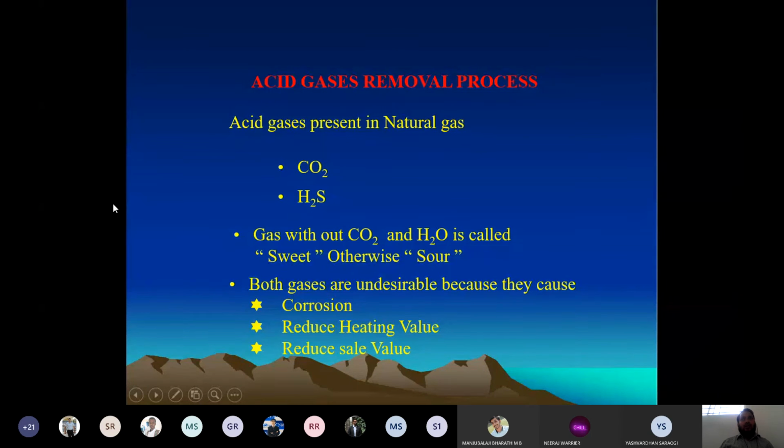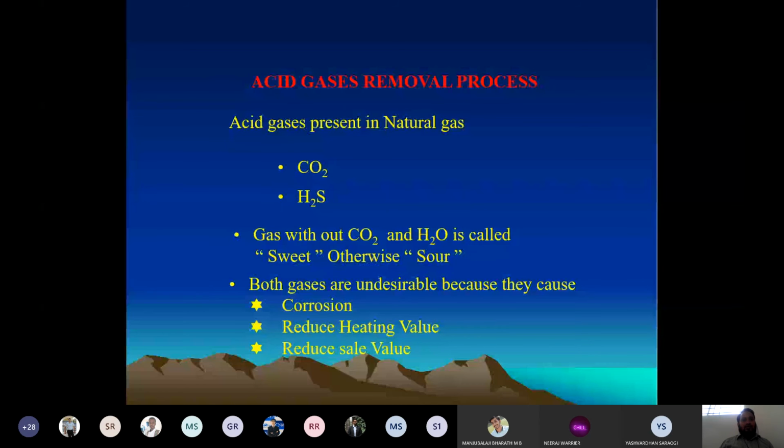Natural gas may contain H2S, CO2, and water content as well. What will happen if acid gas is present in the natural gas? It will cause corrosion, it will reduce the heating value, and it will reduce the sale value. Sale value indicates the product that has to be sold to the customers or consumers.